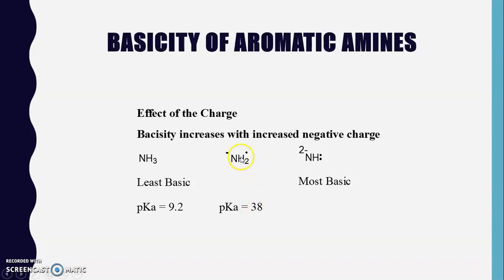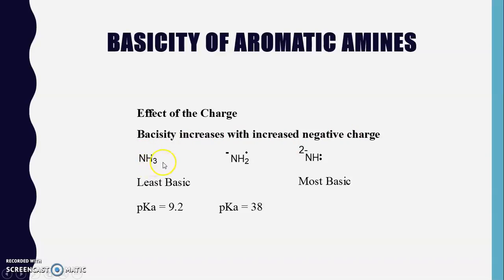Meaning this particular compound, as it is less acidic as compared to NH3, is more basic as compared to NH3. So this is the least basic compound. If we compare between these, here there is no charge present, here 1 minus charge is present, while here 2 minus charges are present. So basicity increases as we increase the negative charge present on the nitrogen atom.